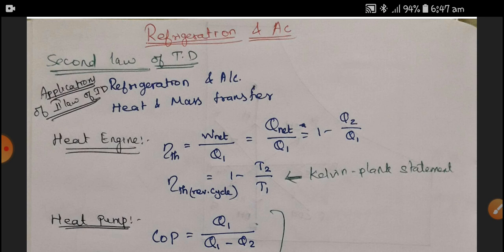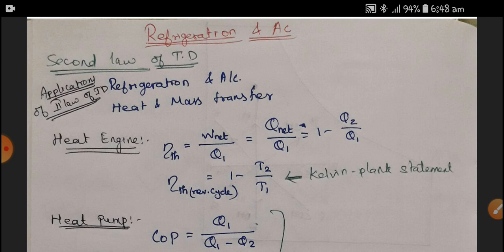The outcome of the second law is entropy, the degree of disorderness. We know that the given input is not all converted into output, which is where the law plays its role. So with this information I go into detail about the applications. One such application is refrigeration and air conditioning. Today's topic is that, so I'll go with refrigeration and air conditioning.